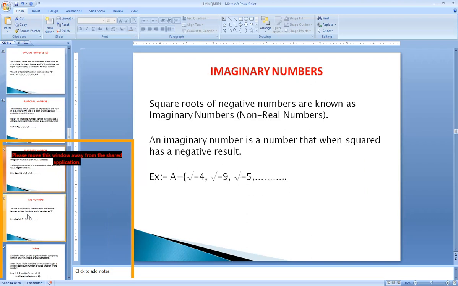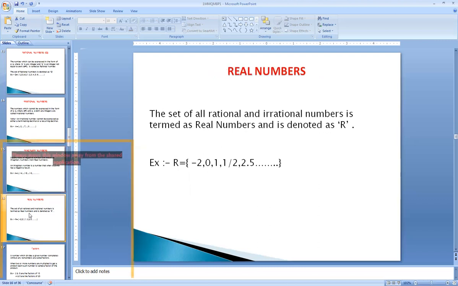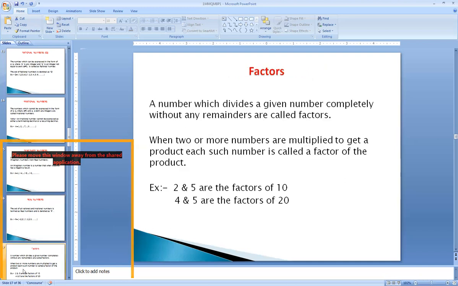The next type is called imaginary numbers. Imaginary numbers are nothing but the square roots of negative numbers. They are also called non-real numbers. An imaginary number is a number that when squared has a negative result. The next type is called real numbers. The set of all rational and irrational numbers is termed the real numbers and it is denoted by a capital letter R, where R includes minus 2, 0, 1, 1 by 2, 2.5. All these are called real numbers.